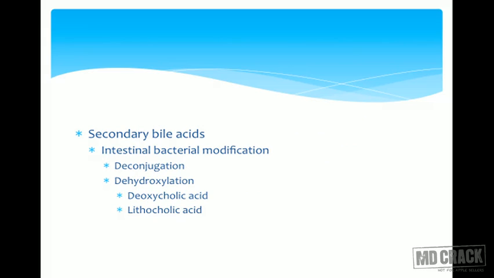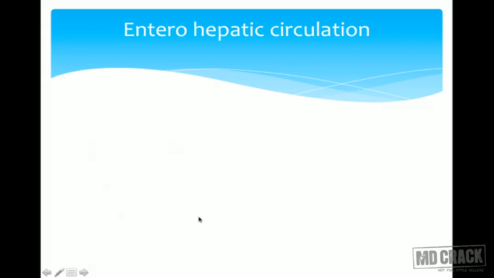Now secondary bile acids, where are they formed? Which are the secondary bile acids? Secondary bile acids are litho and deoxycholic acids. Remember, litho and deoxycholic acids are the secondary bile acids. They are usually formed by intestinal bacterial modification. First the primary bile salts are deconjugated, then they undergo dehydroxylation to result in the formation of deoxy or lithocholic acid.